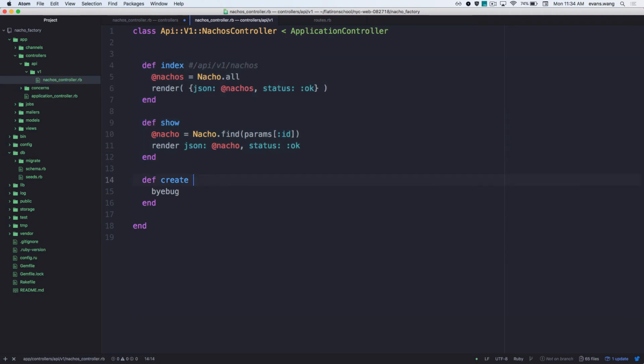And what route is this again? Route create, /api/v1/nachos. What's the difference between index and create again? POST. This must be a POST, and this is the GET. Right? So I must send some sort of fetch request with a POST method to this route. So let's do it.